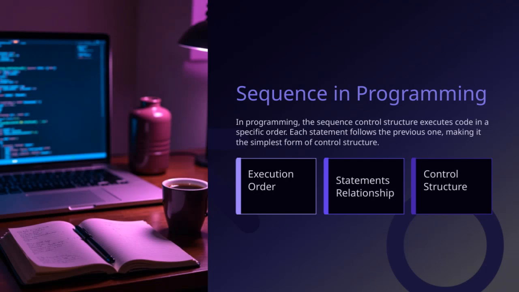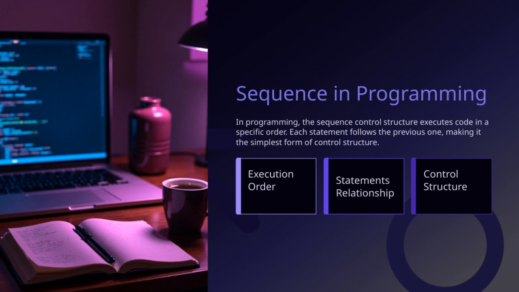Let's talk about control structures, starting with the statement's relationship. In programming, control structures determine how the code is executed, and one of the most fundamental is the execution order. This is where the sequence control structure comes into play. Essentially, it executes code in a specific, predictable order. Think of it like following a recipe. Each step follows the previous one carefully.